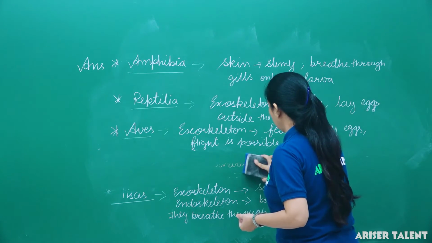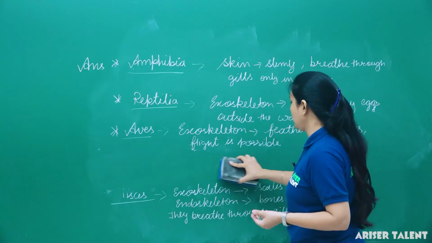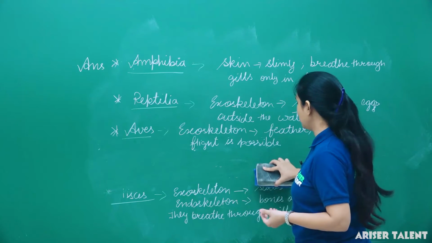So Mammalia, exoskeleton is generally hairy. Hairs are present on the skin.